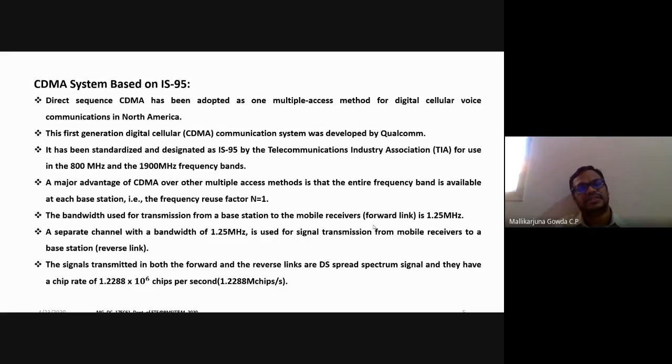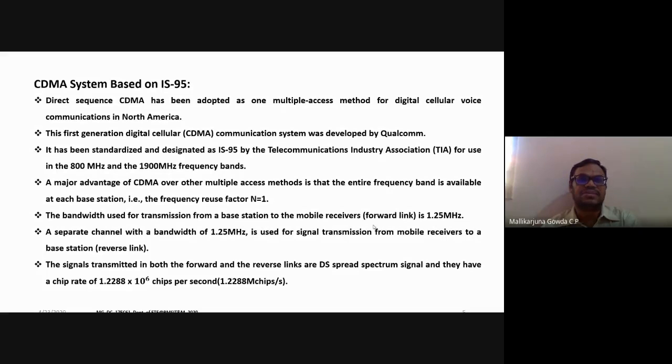As I said, direct sequence CDMA is one of the multiple access techniques used in digital cellular voice communications in North America. There are other multiple access techniques also: one is FDMA, and another is TDMA. In the case of FDMA, the frequency is divided among the users. In the case of TDMA, time, that is the frame, is divided among the different users.